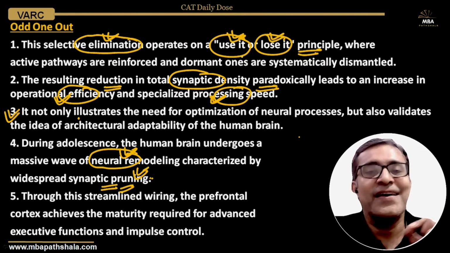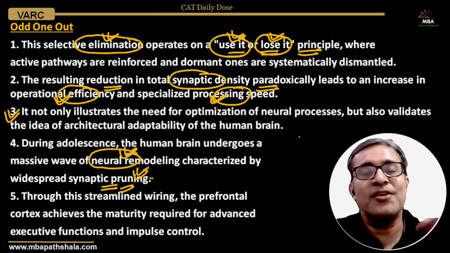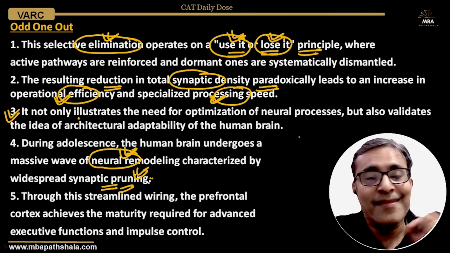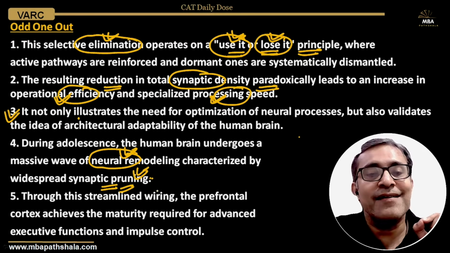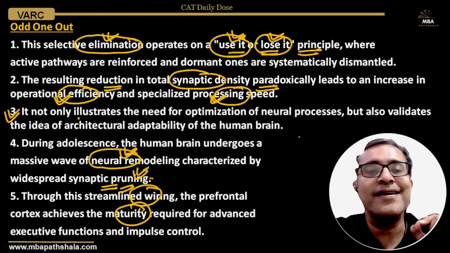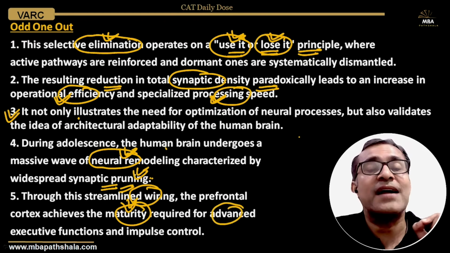That means if that connection is really required, if we are using it, then the brain is going to keep it, otherwise the brain is going to lose it. Through this selective streamlined wiring, the prefrontal cortex achieves maturity. So the adolescent brain achieves maturity, and what happens? Its executive functions become more advanced.